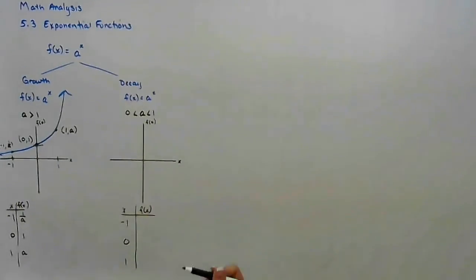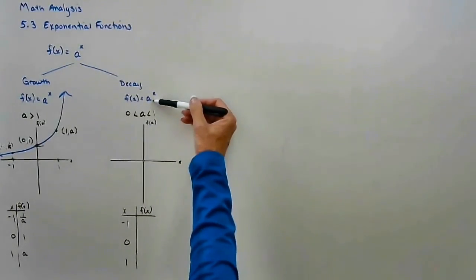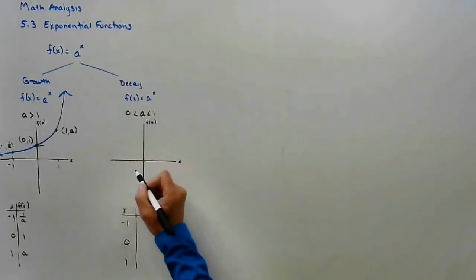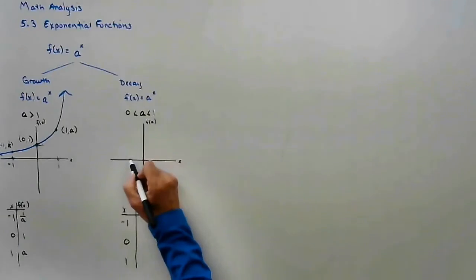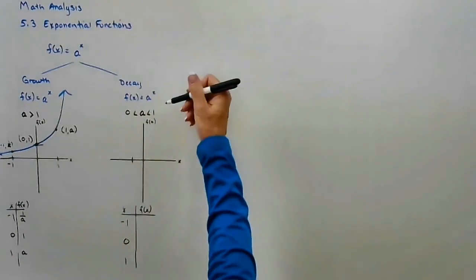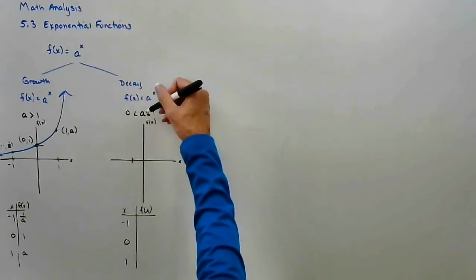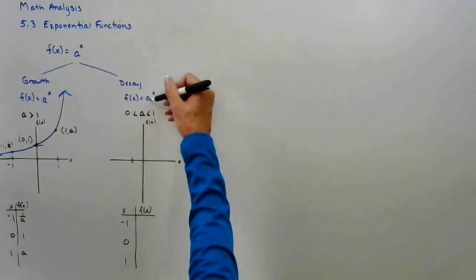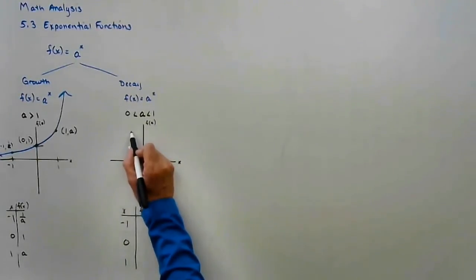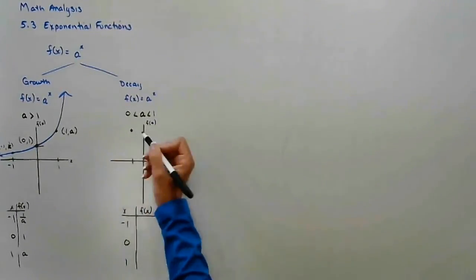And let's think about what happens if I take the number 2 and raise it to the negative 1 power. 2 to the negative 1 is 1/2. But if I take a fraction less than 1, let's say I take 1/2 and raise it to the negative 1 power, what ends up happening is it ends up being the reciprocal.